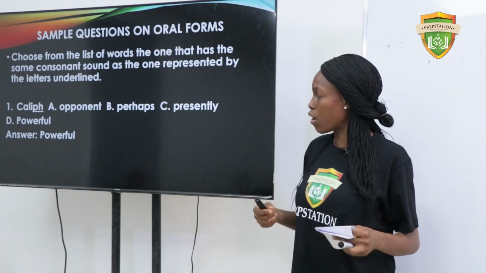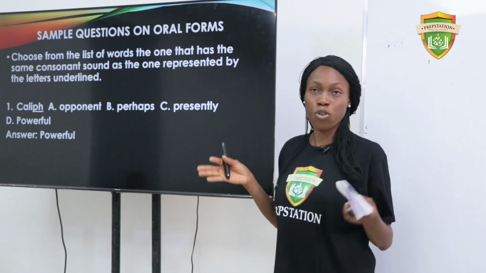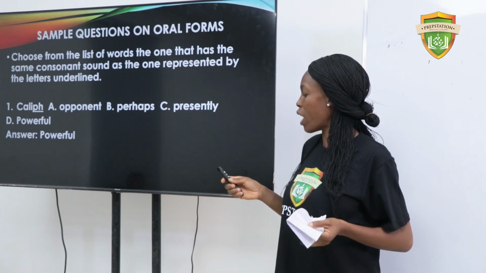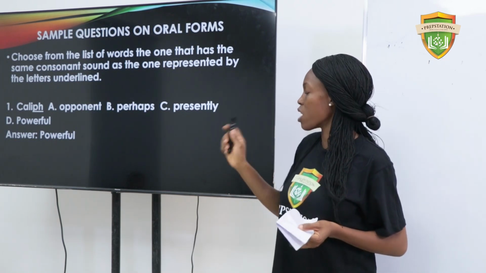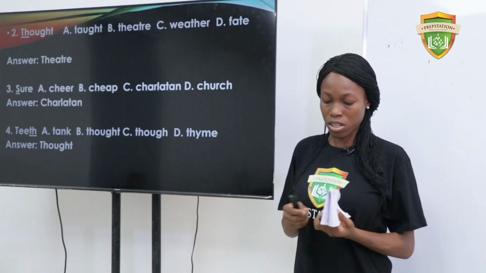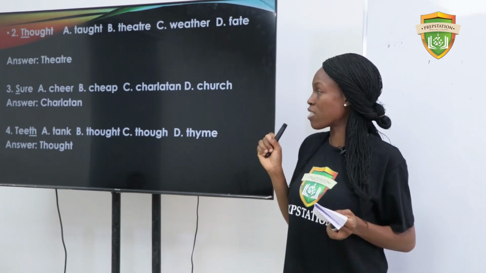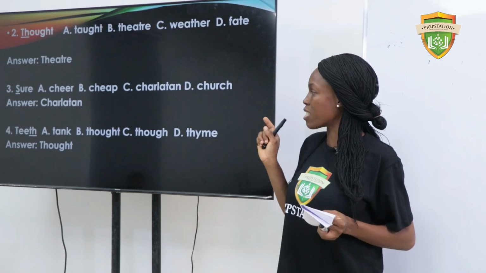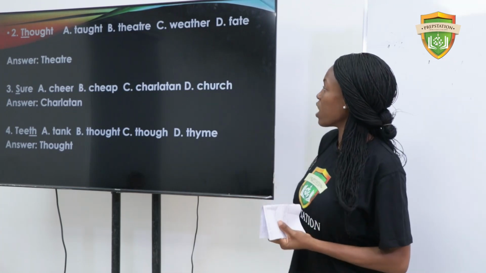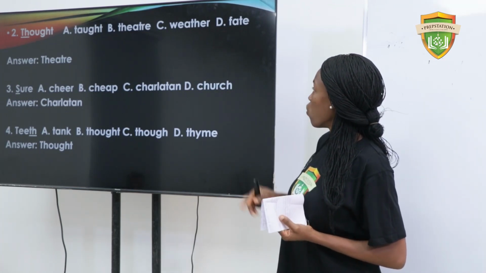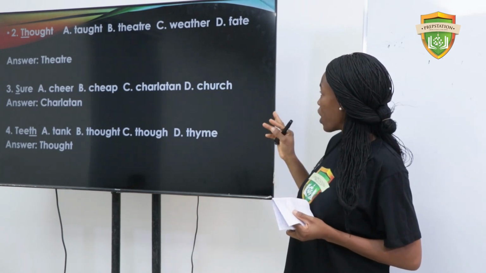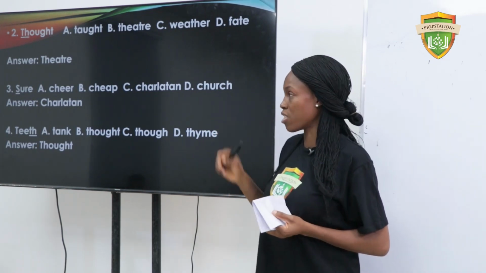When you pronounce the word powerful, aside from the fact that you might say there's the letter F in the word, you have the f sound, which rhymes with caliph. The next word, fault. Remember I said when you articulate that sound and it sounds like a T, it takes the sound in words taught, theatre, weather, and fate. The answer is theatre.